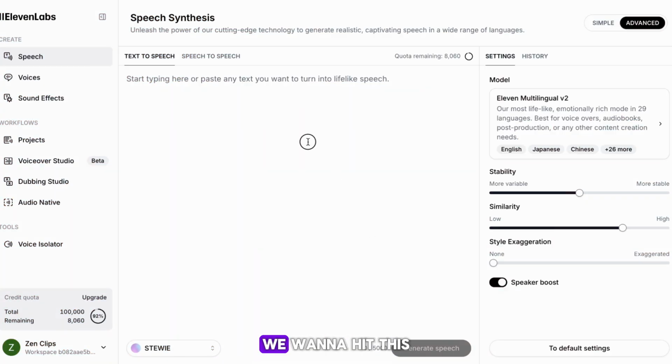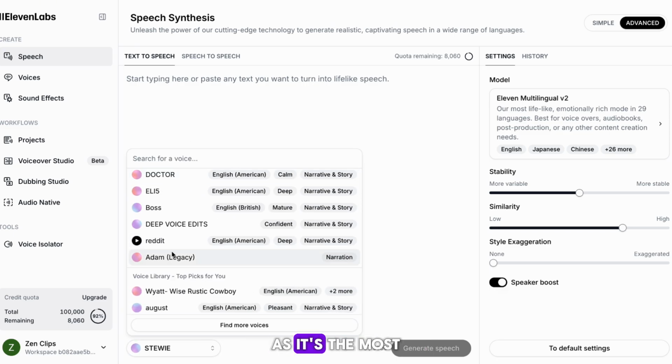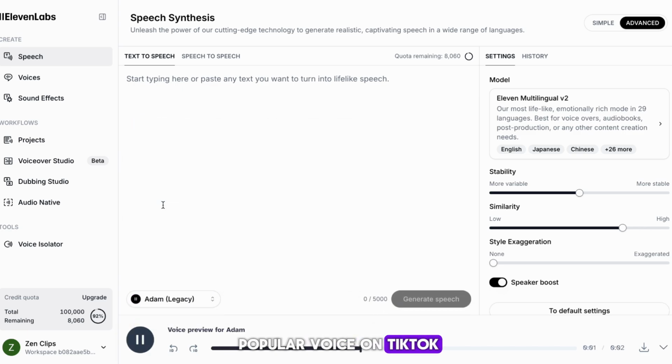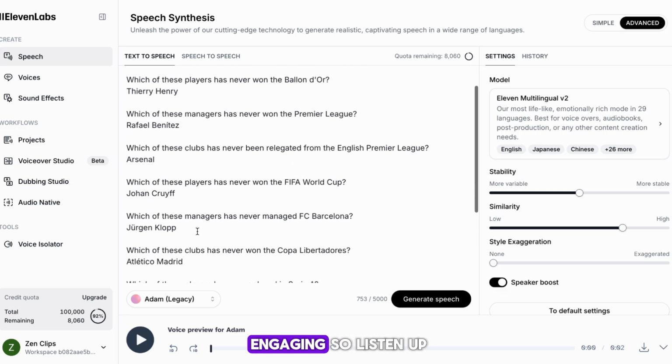Once on here, we want to hit this drop down here and select a voice to use for our video. There's loads to choose from, but I'll go with Adam, as it's the most popular voice on TikTok. Once you've selected your voice, you want to paste in your voiceover from ChatGPT. Now once it's in place, we're going to add some changes to it to make it more engaging, so listen up.